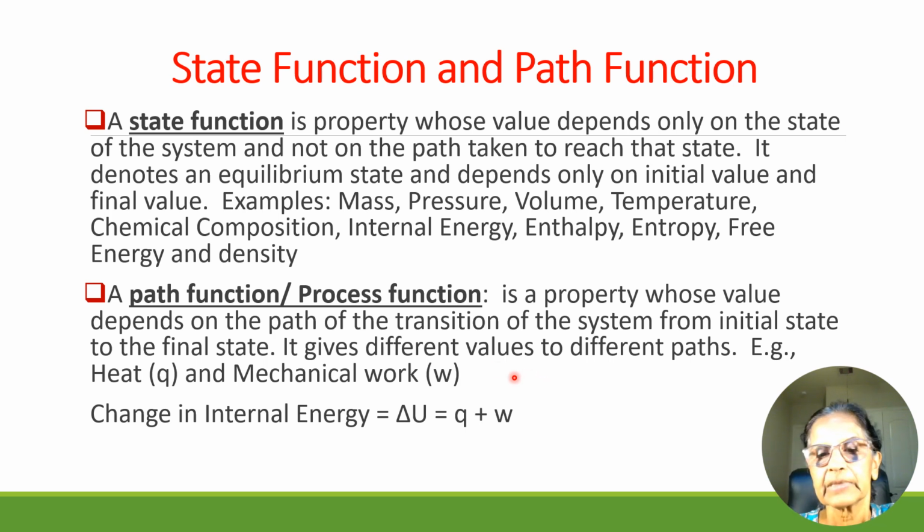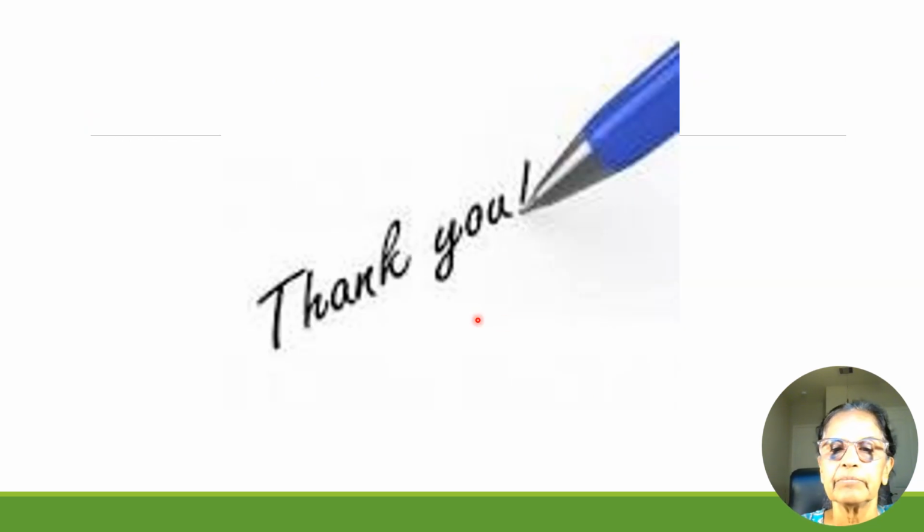So if it is a path function, like for example, you walk down a lane, you will spend a lot of energy compared to if you take a car and drive the lane, then you will spend less amount of energy. So the amount of energy you are spending is proportional to the path taken. So Q and W are path functions and delta U, change in internal energy, is a state function. So these are the two types of thermodynamic properties. So this is the basic introduction to terminology of thermodynamics.